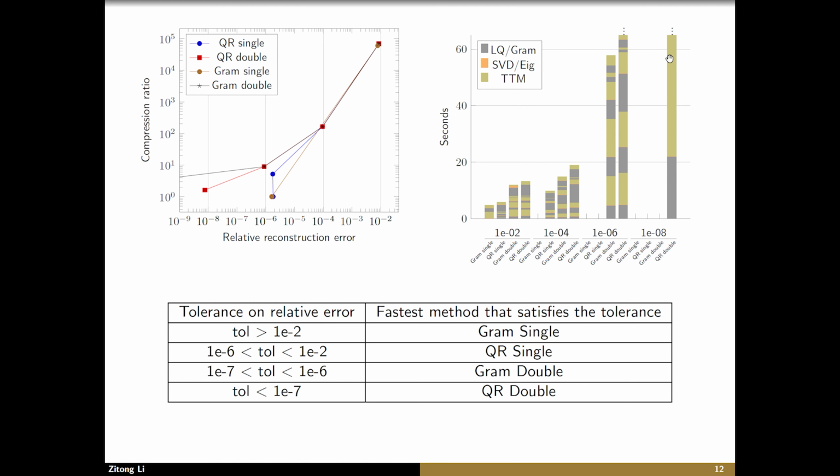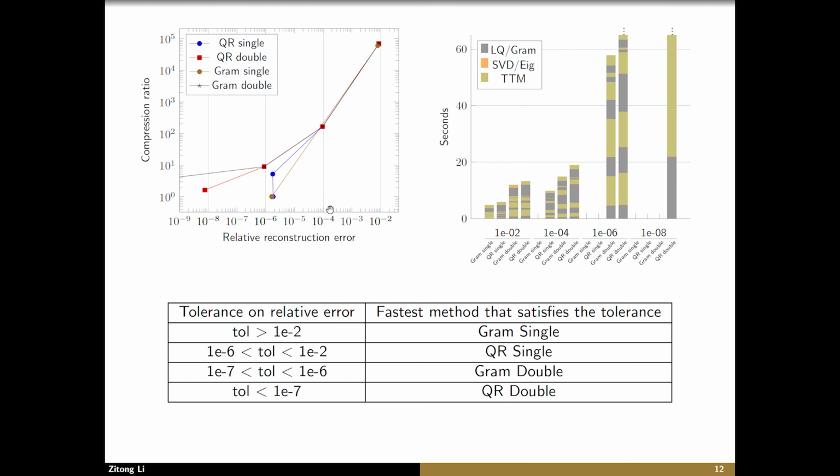We can see that if your error tolerance is higher than 1e-2, then gram single is the best, since it gets the same compression and accuracy with the shortest time. However, if your tolerance is lower than 1e-4, then gram single stops working. This is why we're seeing this strange behavior here. Basically, gram single cannot compute singular values accurately enough and thinks that no truncation is possible. So it didn't compress the dataset, and we get the lowest possible error for single precision, which is slightly lower than the tolerance we set.